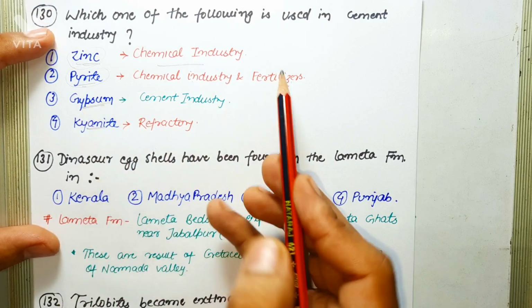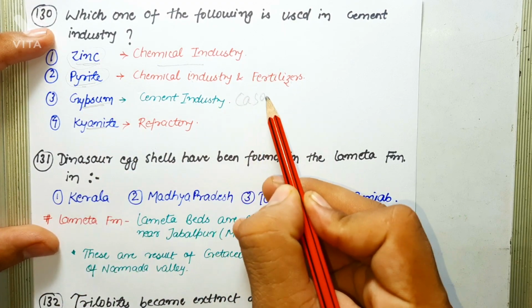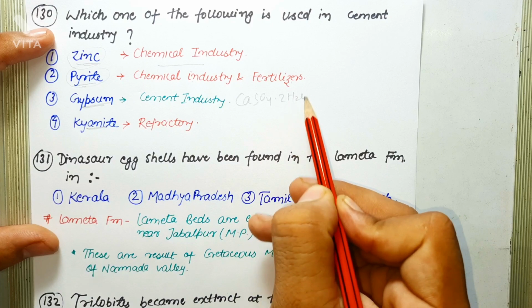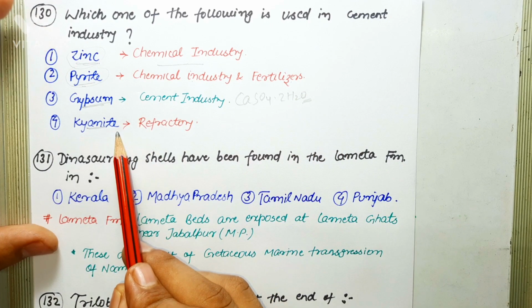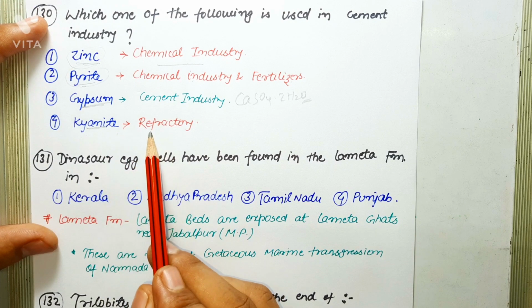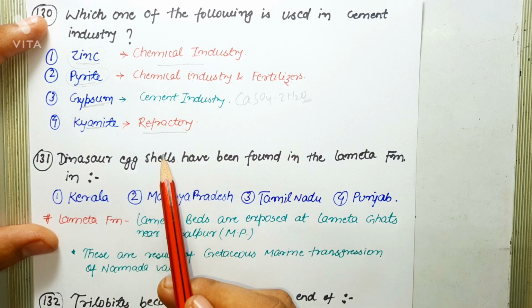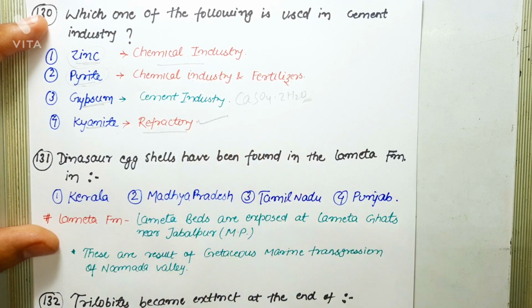Gypsum with composition CaSO4.2H2O is used in cement industry. Kyanite, as I told you in previous question, is an acidic refractory mineral and it is used in refractory industry. So the correct answer of this question is gypsum, which is used in cement industry.